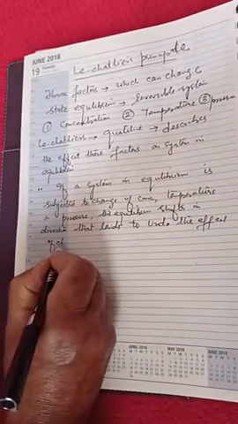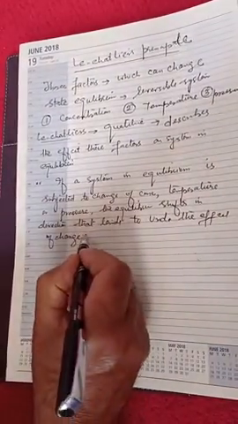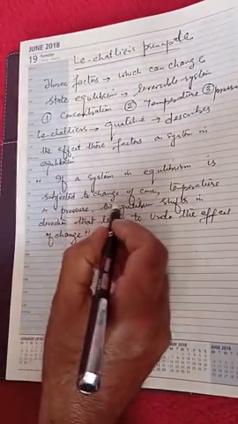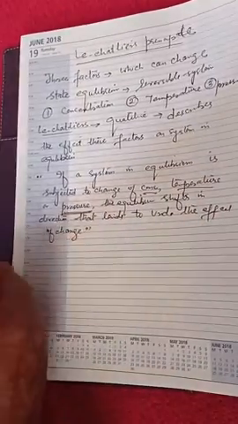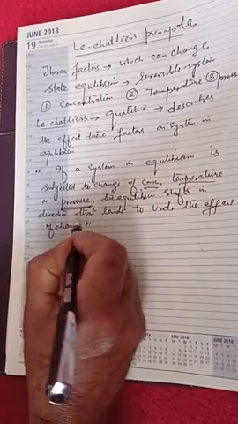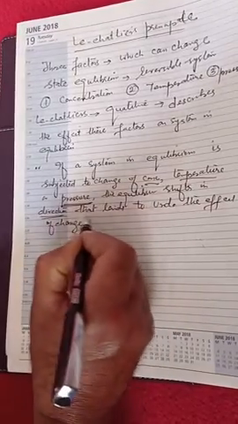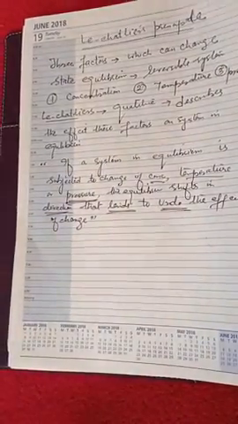This is the principle. If a system in equilibrium is subjected to change of concentration, temperature, or pressure, the equilibrium shifts in that direction that tends to undo the effect of change.